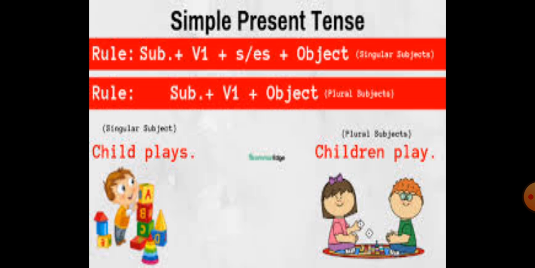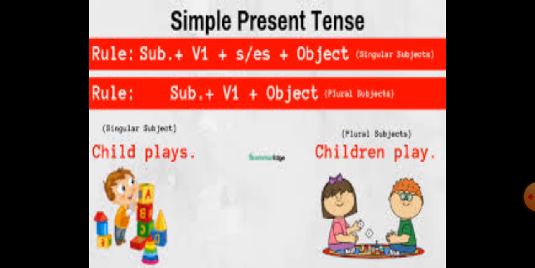So we take all the three concepts in simple present tense. Okay, now let's talk about the rules of the simple present tense. As the rules imply, first the subject plus verb, the first form of verb followed by s or es, and then the object. So this is the rule for singular subjects.